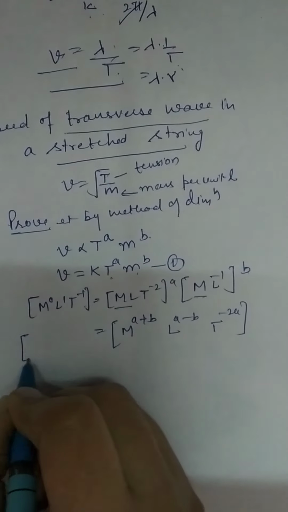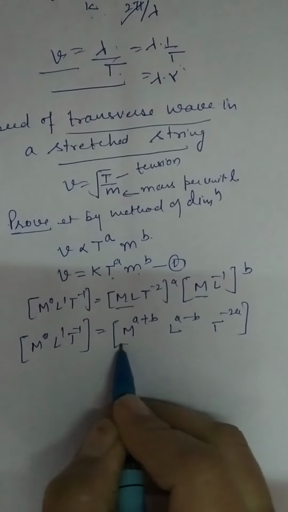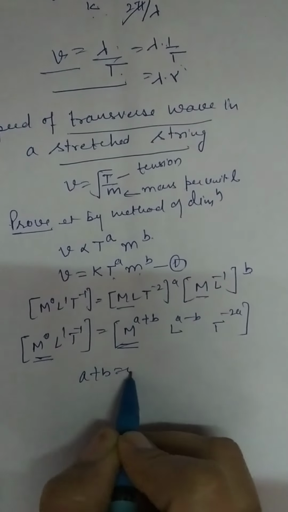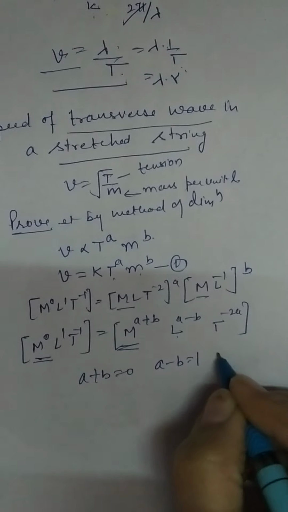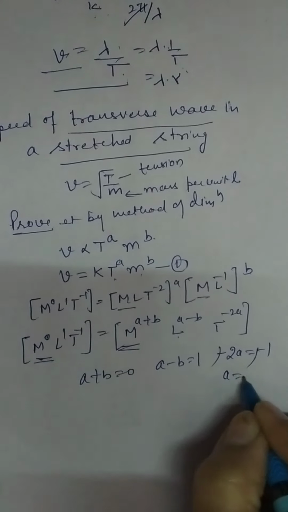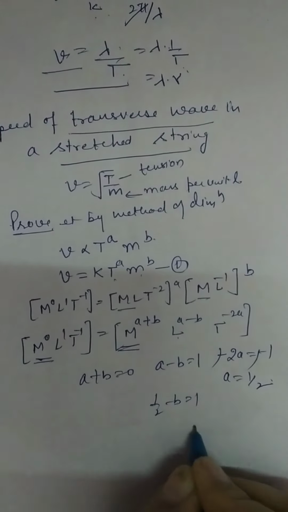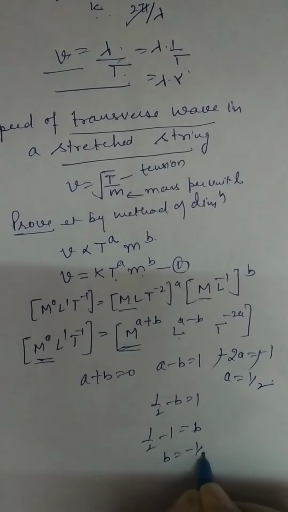Now if you compare these two sides, what is the power of M here? a plus b is equal to 0. Then what is the power of L? a minus b is equal to 1. The T power is minus 2a equal to minus 1. So a becomes equal to 1 by 2. If a is 1 by 2, then what is b? b becomes equal to half of minus 1, that is minus 1 by 2.